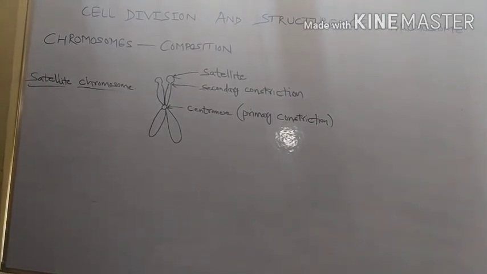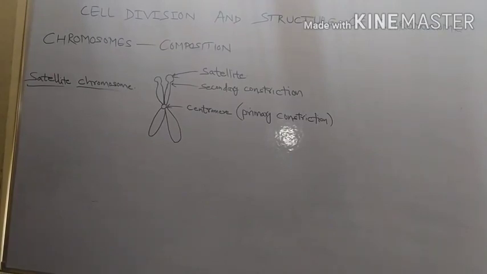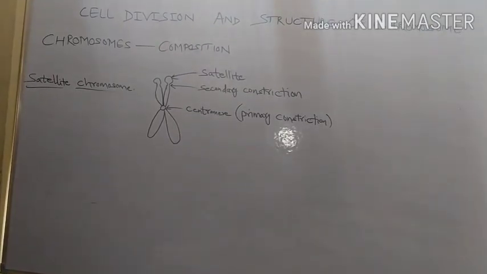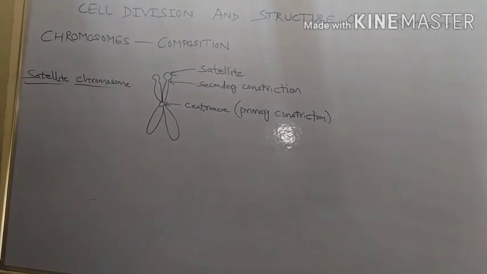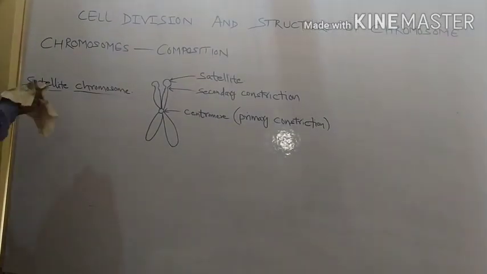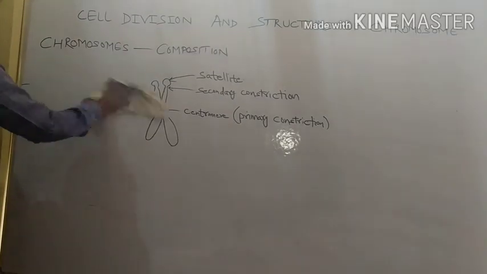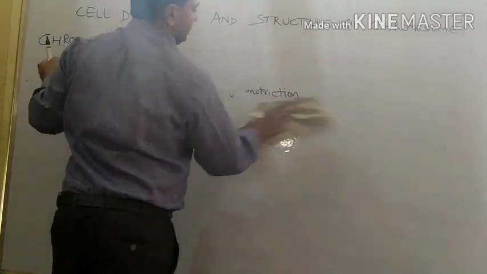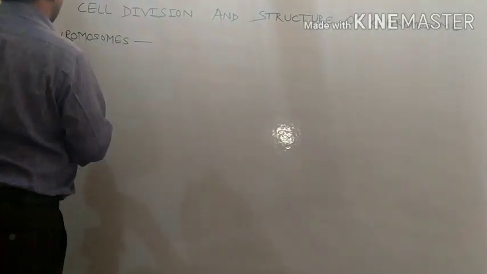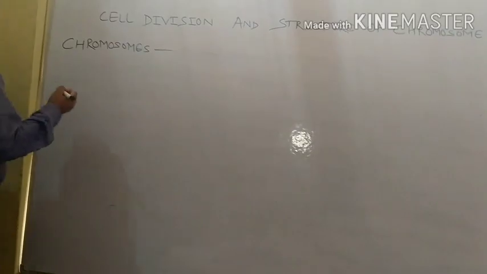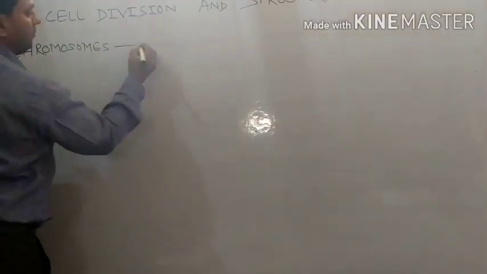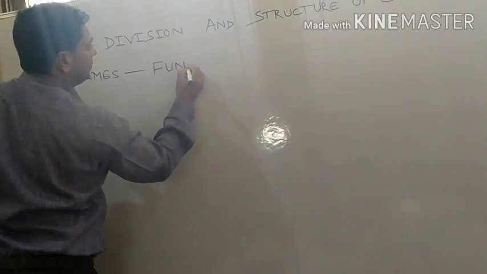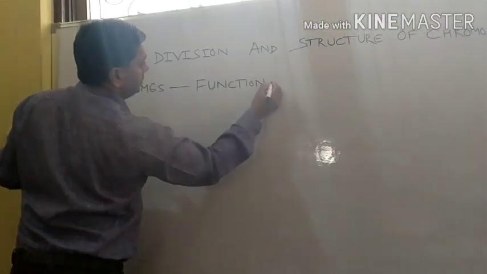Now we will talk about the molecular structure of chromosome, which I have already discussed. So after that we will move and talk about functions of chromosome. Composition and structure we have discussed. Now we will discuss about functions of chromosome. So we have moved to functions of the chromosome.